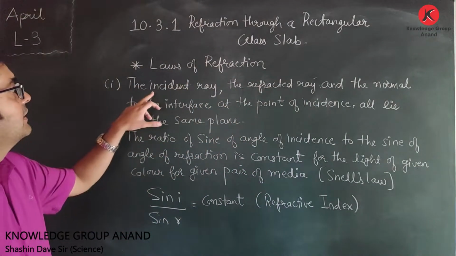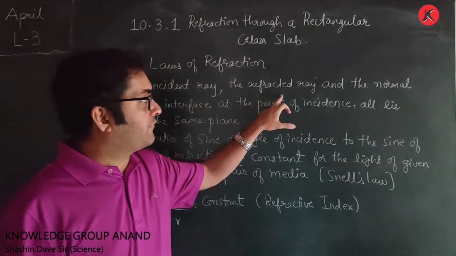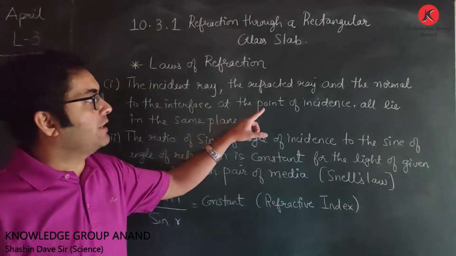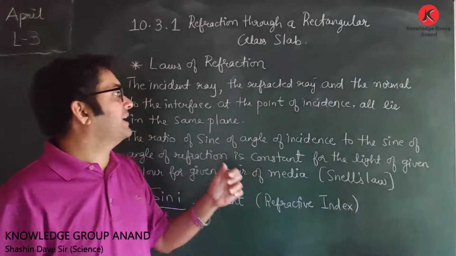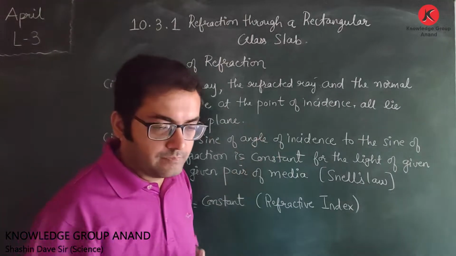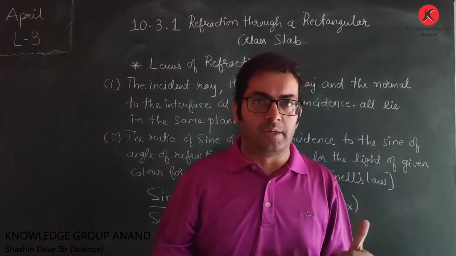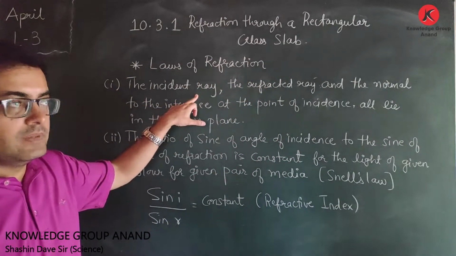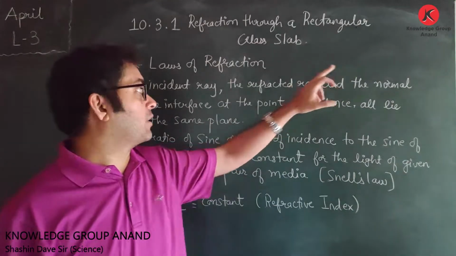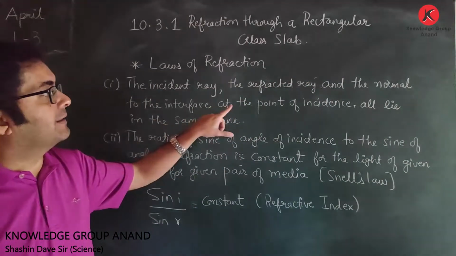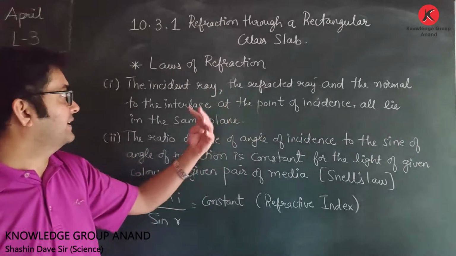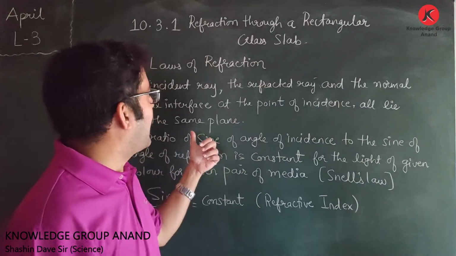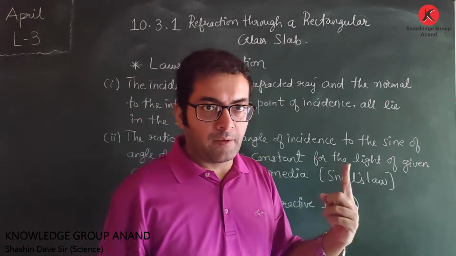The first law says that the incident ray, the refracted ray and the normal, that is the perpendicular to the interface at the point of incidence, all these 3 lie in the same plane. So once again, law number 1, 3 things. Which are those 3 things? The incident ray, the refracted ray and the normal to the interface at the point of incidence. All these 3 things lie in the same plane. That is law number 1.